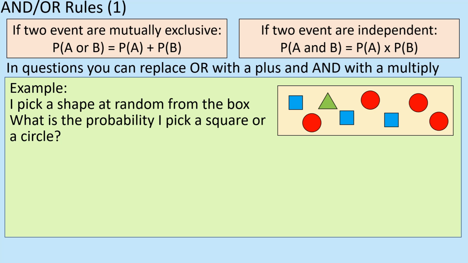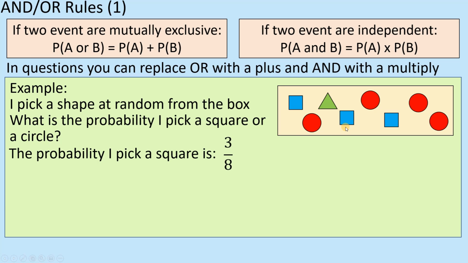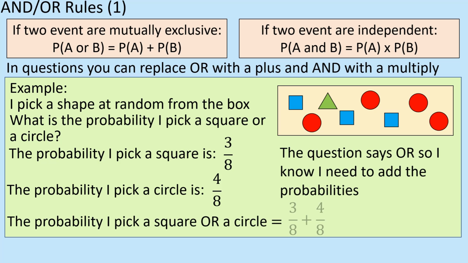So that means I just need to find out the probability of A and the probability of B, or in this case, the probability of getting a square, the probability of getting a circle, and add the two together. Right, so the probability of getting a square is 3 out of 8, and the probability of getting a circle is 4 out of 8. So the probability of getting either of those two is going to be 7 out of 8. All right, does that make sense?